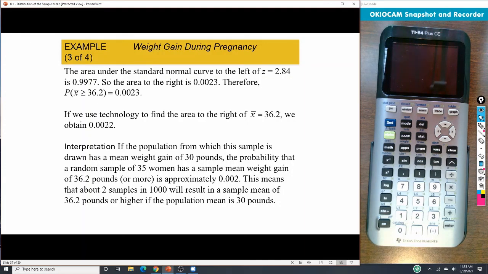So if the population from which the sample is drawn has a mean weight gain of 30 pounds, the probability of a sample of 35 women having a mean of 36.2 pounds is approximately 0.002. That's pretty unusual, right? Because that's under 0.05. So I would say that it is unusual to have that type of mean.